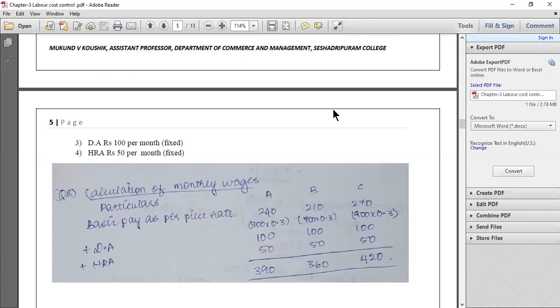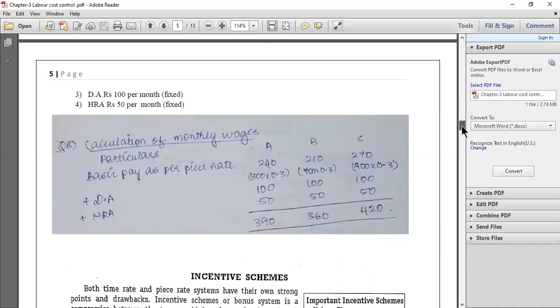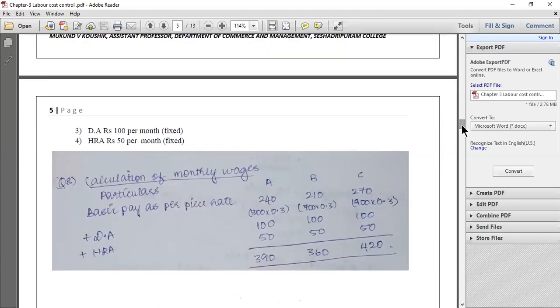So this is how we have to solve the problems on time rate and piece rate system. From the next class onwards, we will be discussing much larger problems on the incentive system.